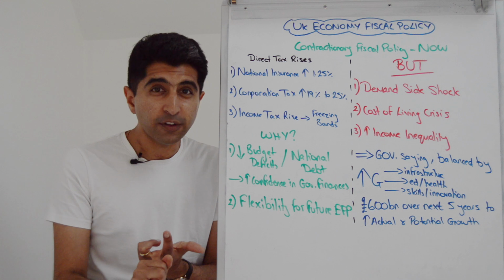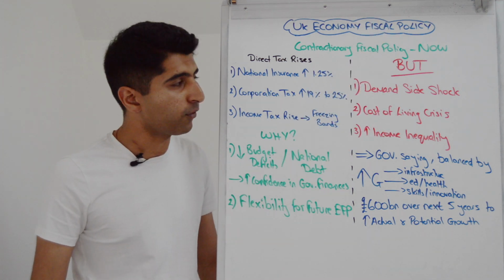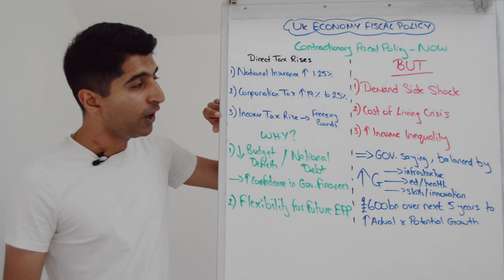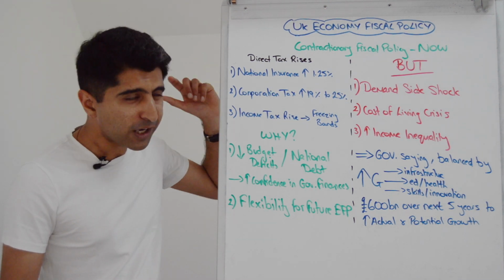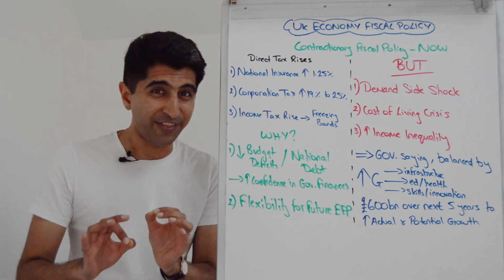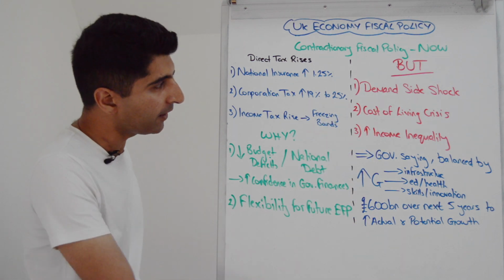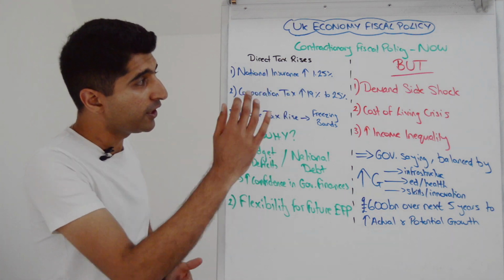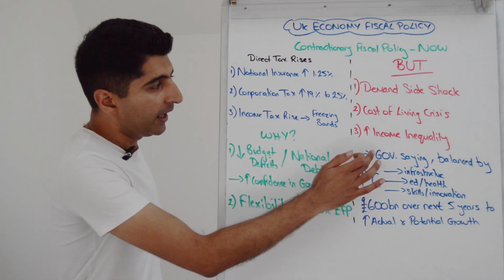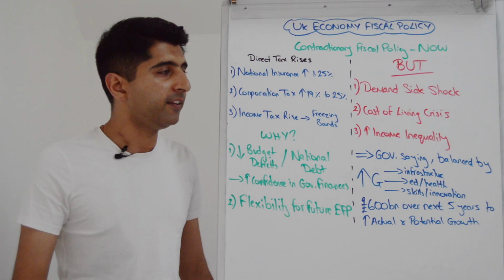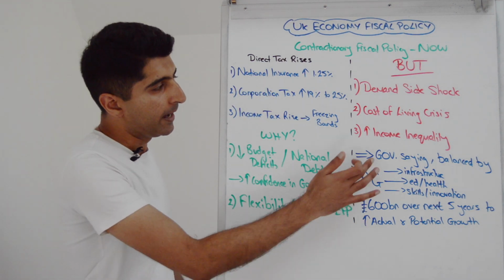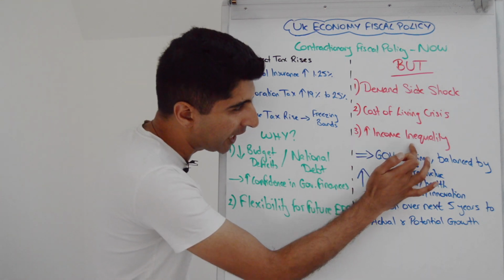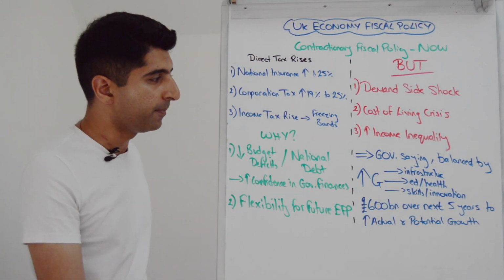Take the VAT reversals too. Could worsen this cost of living crisis, but it's generally people are already struggling and you're hitting them hard with income tax rises, with national insurance rises. Really at this time? But that's what's happening. And at the same time, we talked about benefits cuts. National insurance is a regressive tax. There's a big risk of higher income inequality from these policies as well. VAT, we know the reversals there. VAT is a regressive tax, so there's a genuine risk of higher income inequality from these policies too.